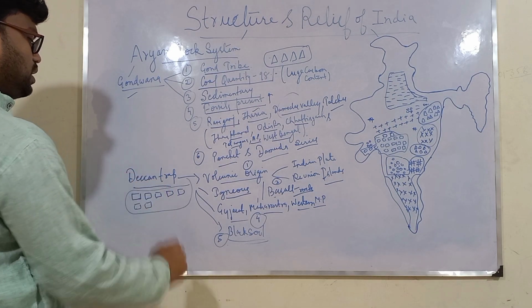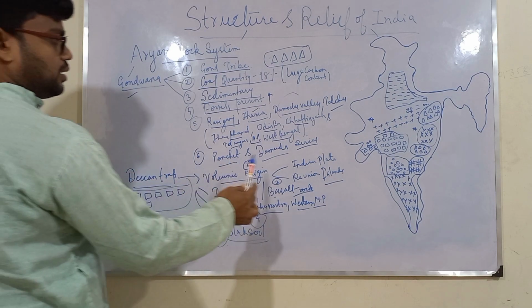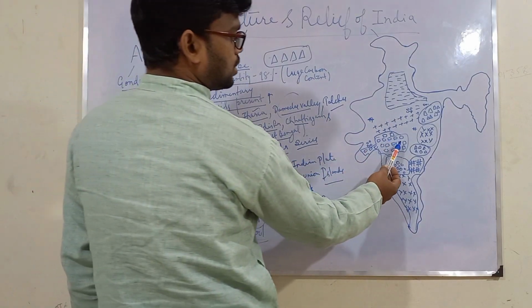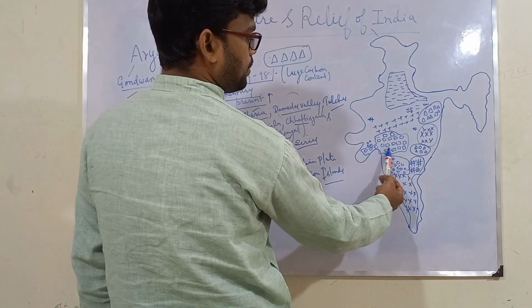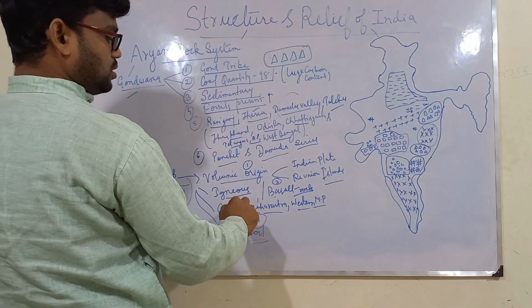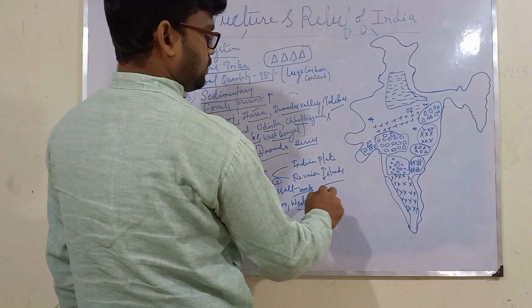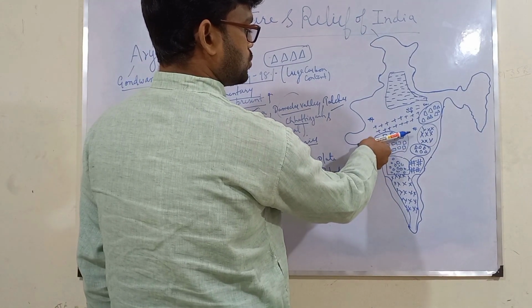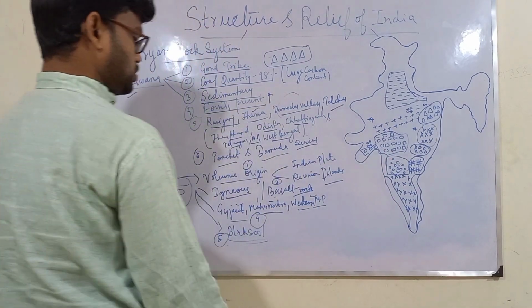Next we have Deccan Trap. Deccan Trap I have marked with the help of this rectangle. Here this portion is Deccan Trap. Now this Deccan Trap mainly consists of regions of Gujarat, Maharashtra and Western Madhya Pradesh. This is Gujarat portion, Maharashtra portion and Western Madhya Pradesh portion.